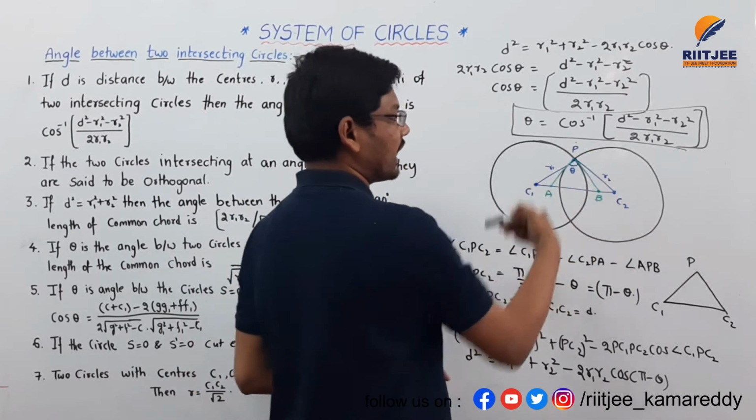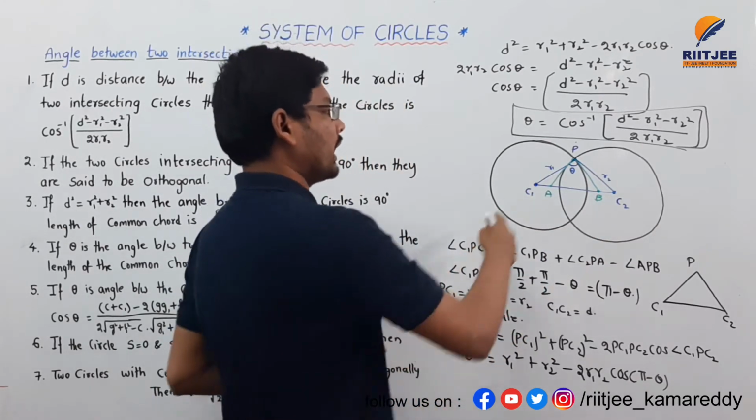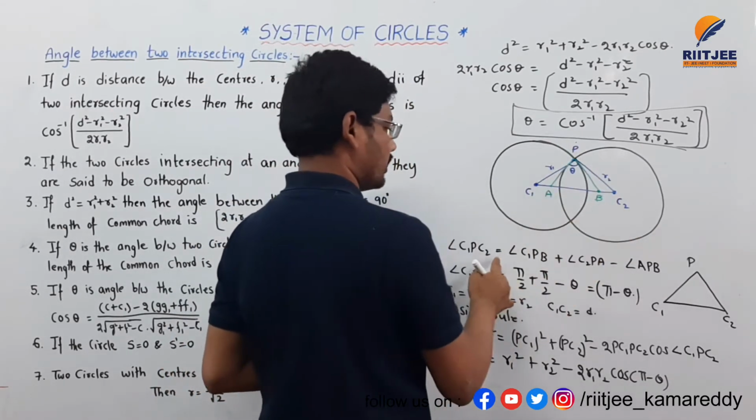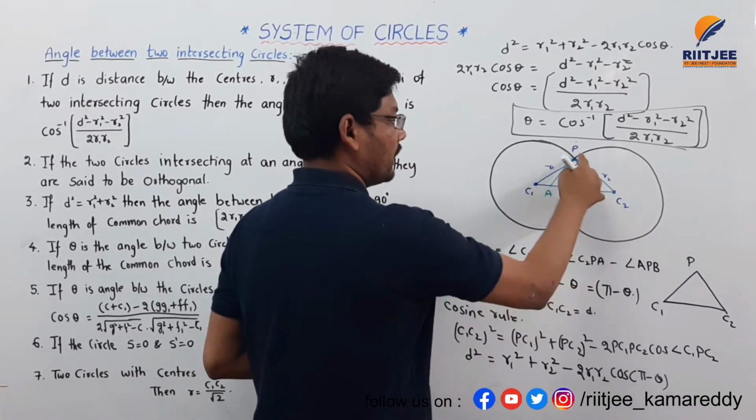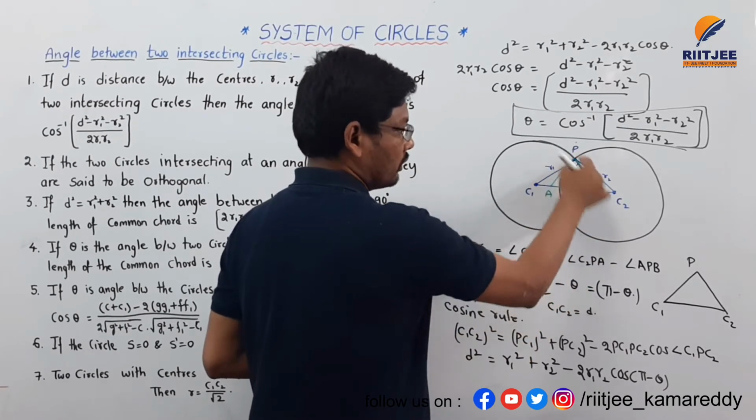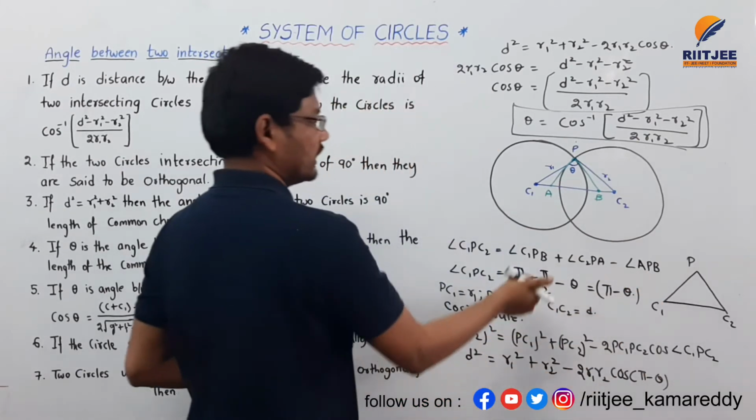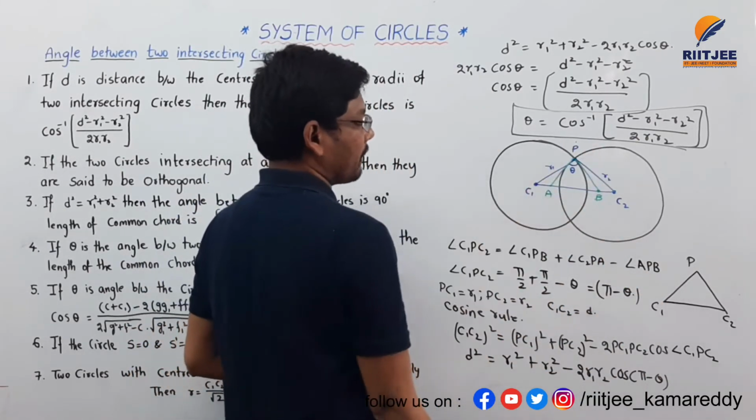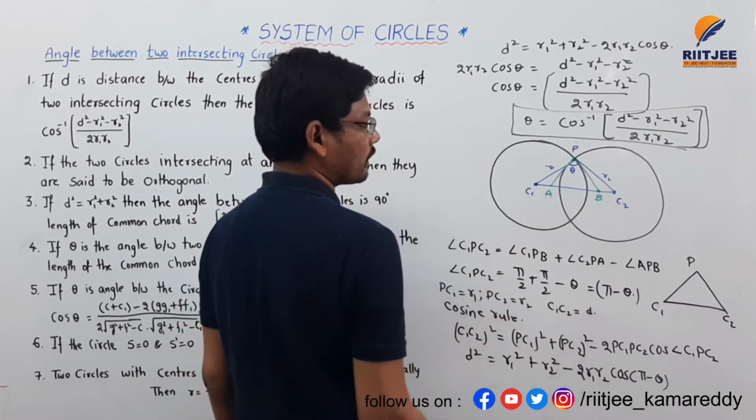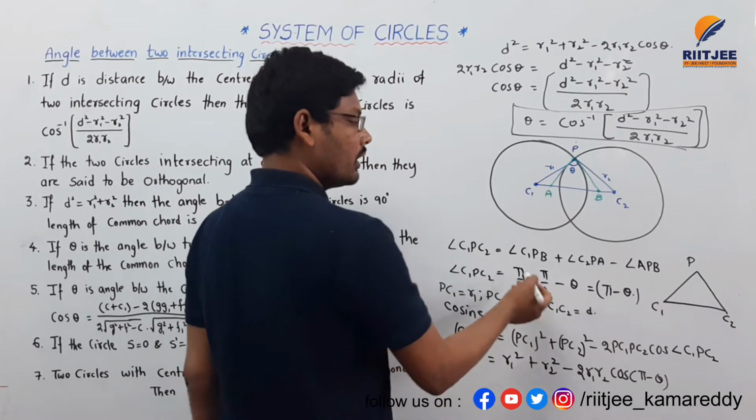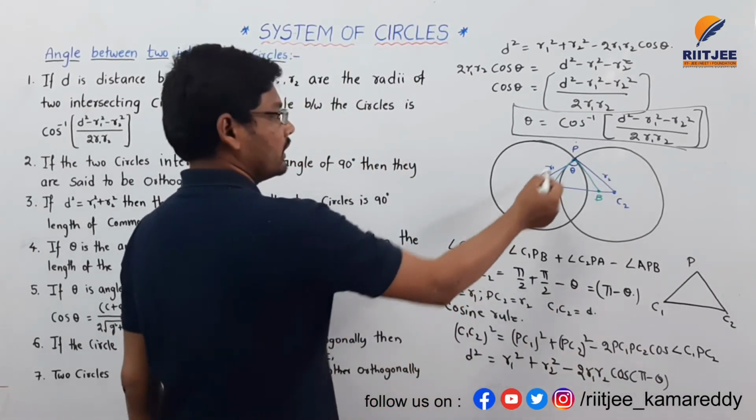Both the tangents are perpendicular to PC1 and PC2 respectively, and the total angle C1PC2 is equal to angle C1PB plus angle C2PA, that is the sum of these two angles minus the angle between APB. They are perpendicular to each other, so these two angles together equal pi by 2, and this is theta. Pi by 2 plus pi by 2 is pi, so here it is pi minus theta.